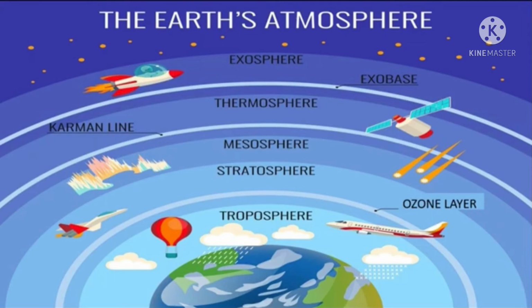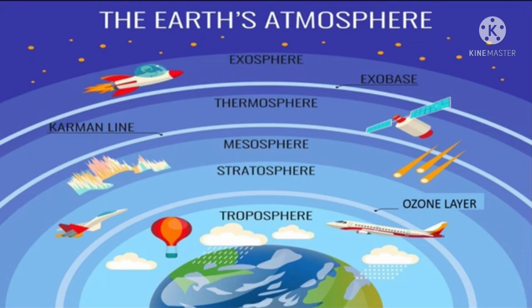Next is stratosphere. It lies above the troposphere. It extends up to a height of 50 km. Dear students, this layer is the most stable layer of atmosphere as no weather related activity takes place here. So all jet planes, aeroplanes fly in this layer. One important feature of this layer is that it contains a layer of ozone gas which protects us from the harmful rays of the sun.